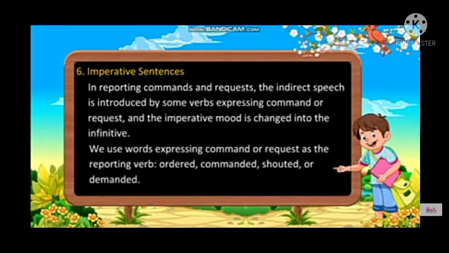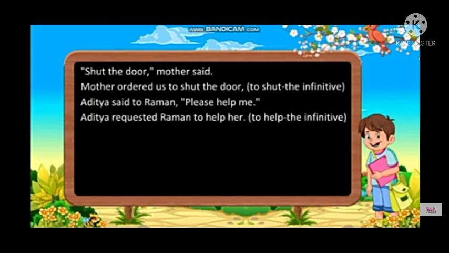In imperative sentences, in reporting commands and requests, the indirect speech is introduced by verbs expressing command or request, and the imperative mood is changed into the infinitive. So we use words expressing command or request as a reporting verb, like ordered, commanded. Like "Shut the door," mother said. Mother ordered us to shut the door.